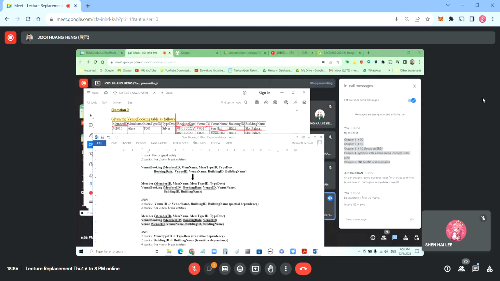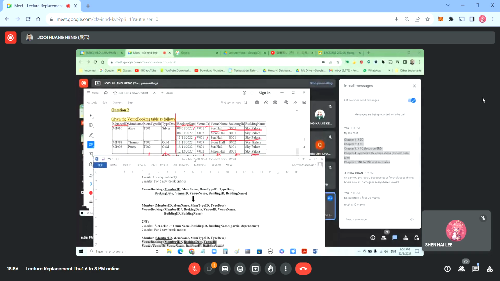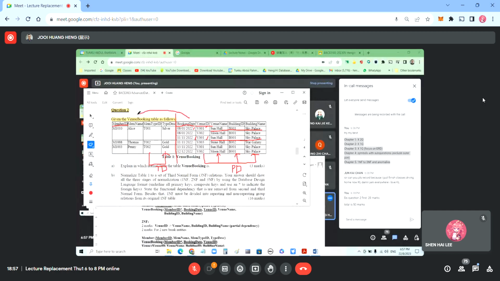Then break into two tables. How do you get the two tables? One table comes from the non-repeating group: member ID, member name, member type ID, member type description. Another table is the columns at the back plus the foreign key: member ID, booking date, booking ID, venue ID, venue name, building ID, building name.